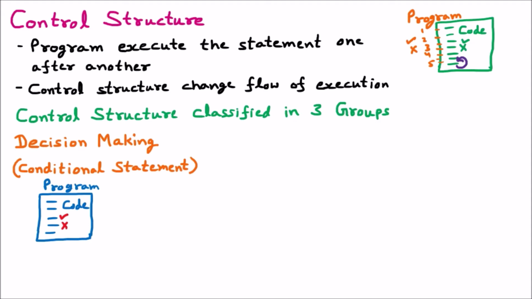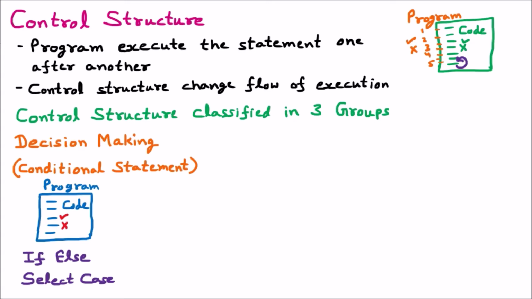The first control structure is the if else, and the second control structure is select case. So using this if else and the select case, we can provide the decision making or the conditional statement. That means if multiple statements are given, out of that we can run a few and we can stop the few. So this is the decision making which can be performed using if else and the select case control structure.